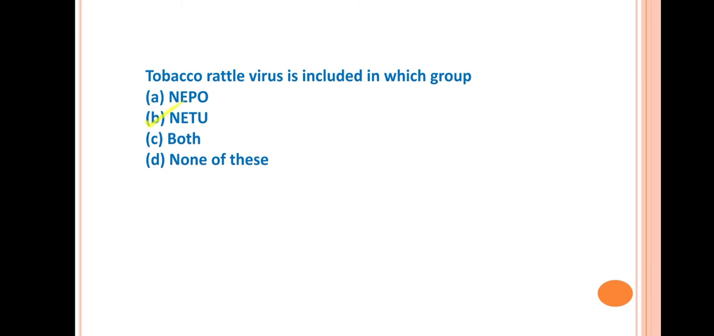Next question is tobacco rattle virus is included in which group? So the answer is NETU. NETU means nematode transmitting tubular virus. This is a tubular virus which is transmitted by Trichodurus and Paratrichodurus nematodes. Okay, this is a nematode transmitting virus.